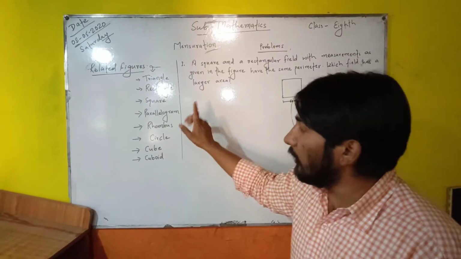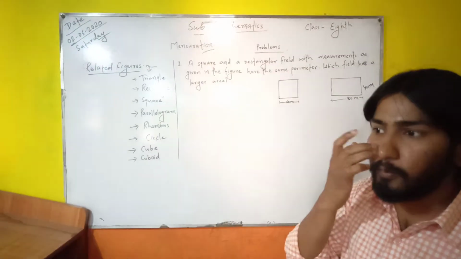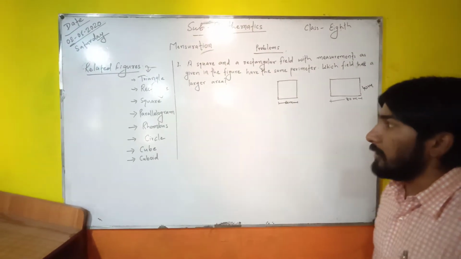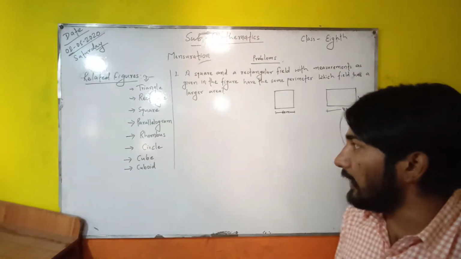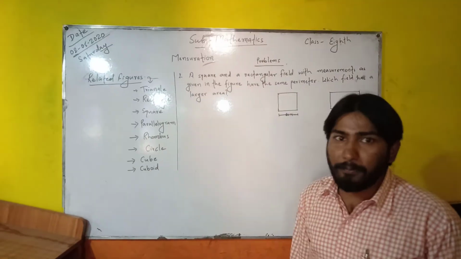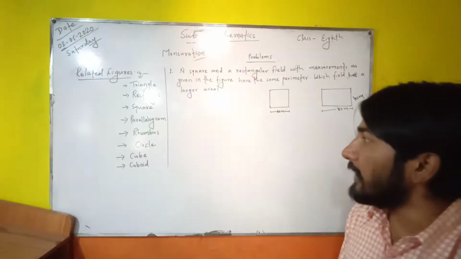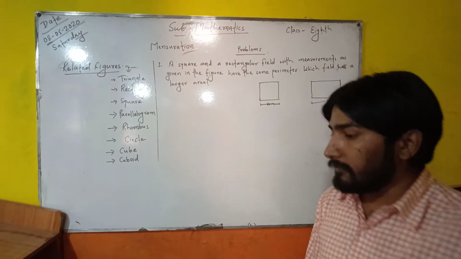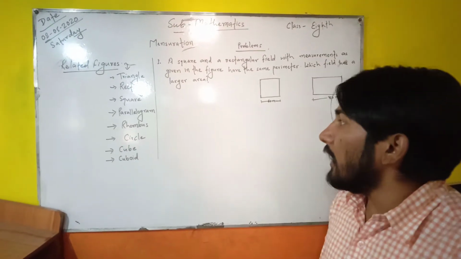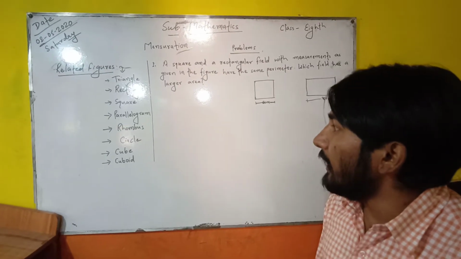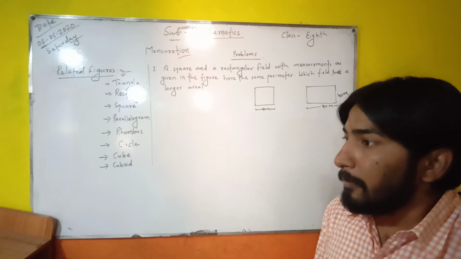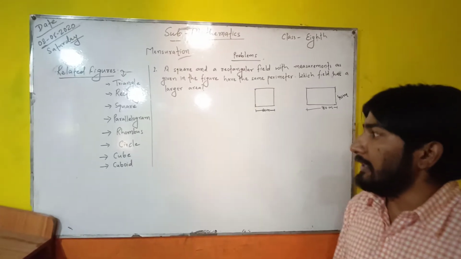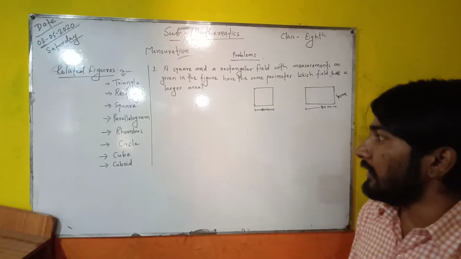I mean, a parallelogram is also a special type of quadrilateral in which both pairs of opposite sides are equal and also both pairs of opposite sides are parallel. A rhombus is a special type of parallelogram in which all four sides are equal. A circle is a closed figure in which all the points are equidistant from a distinct point inside it, and this distinct point is known as the center of the circle.